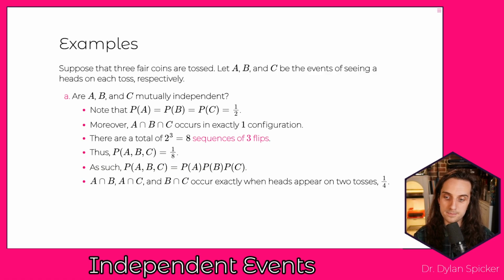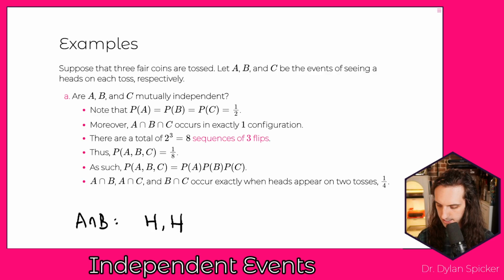Now, A intersect B, A intersect C, and B intersect C occur exactly when heads appear on 2 of the tosses. We can work this out. That's always going to be 2 out of 8, so it gives us 1 out of 4. Just to dwell on that for a second: if we look at A intersect B, we need a head, then a head, and then either a head or a tail, so there are 2 ways that can happen.